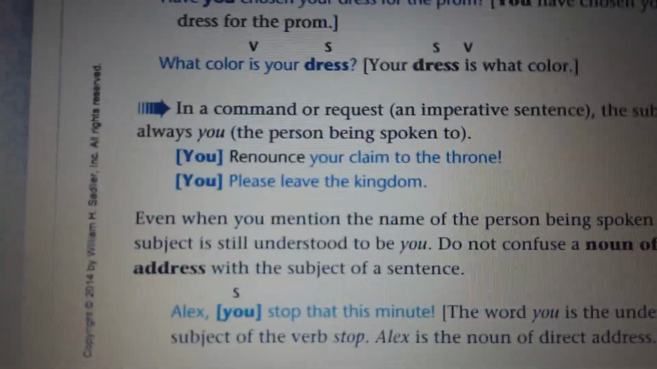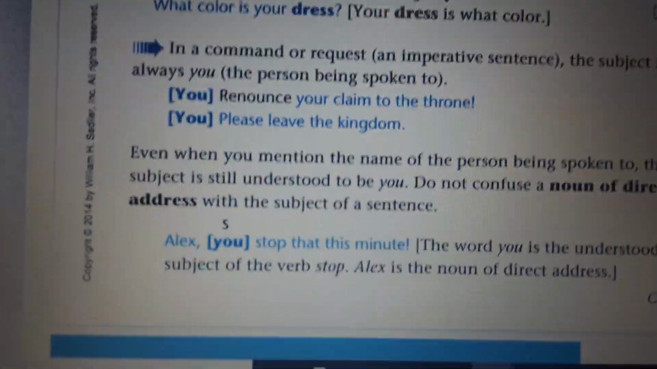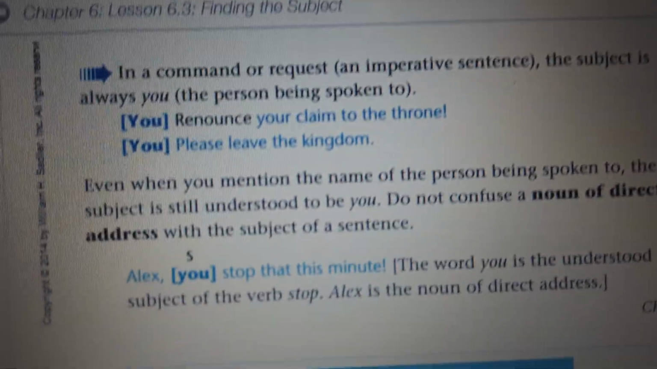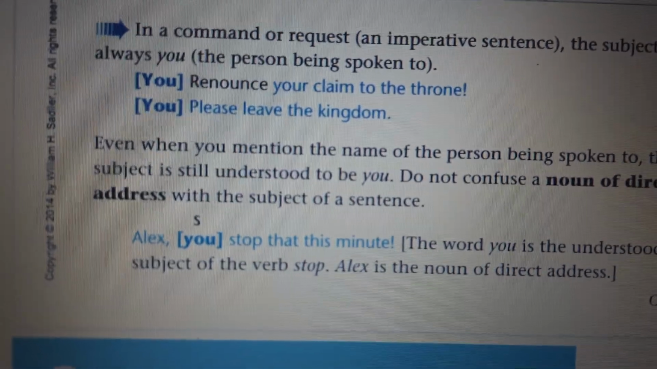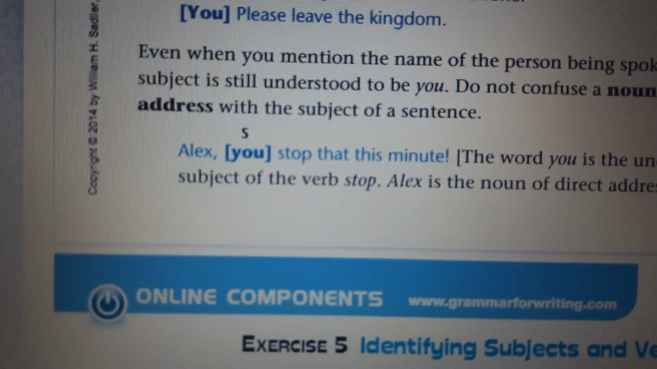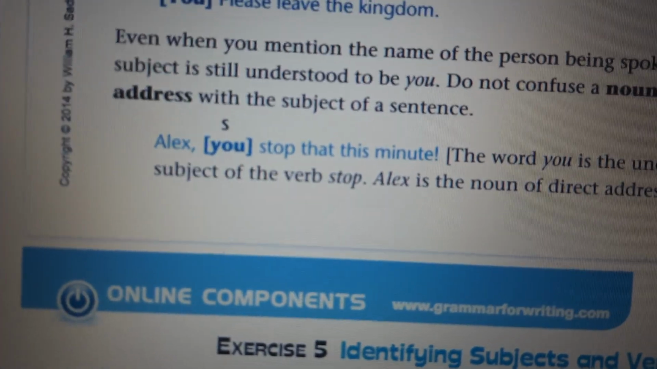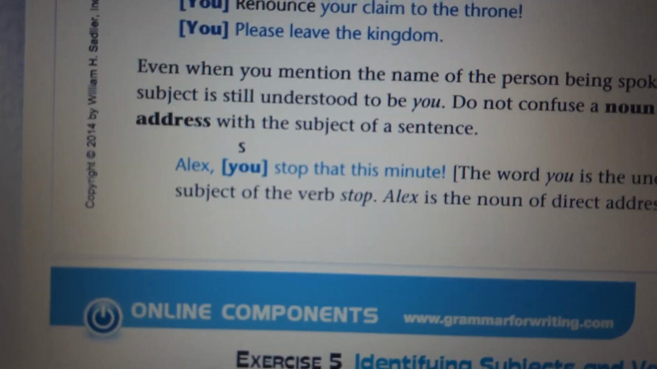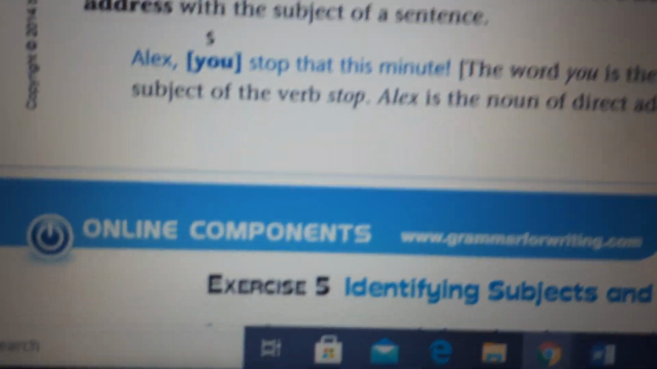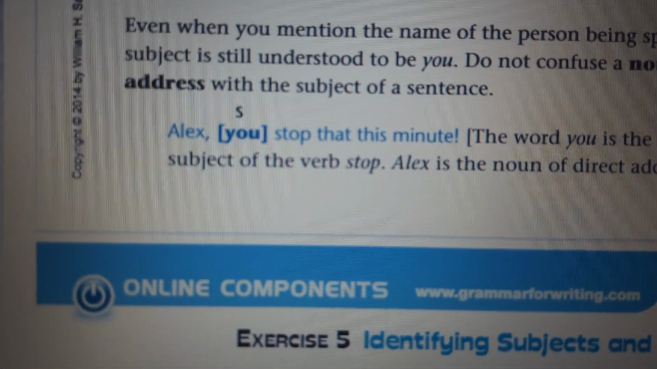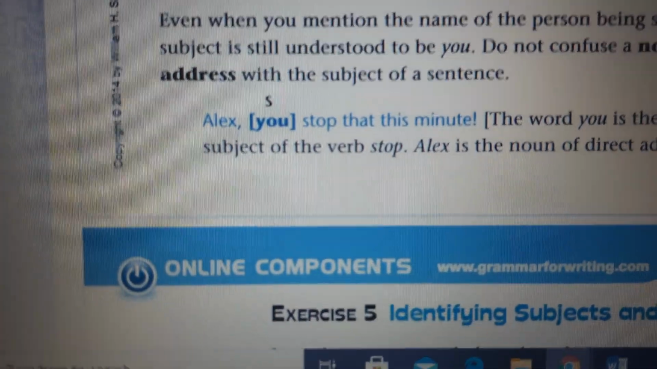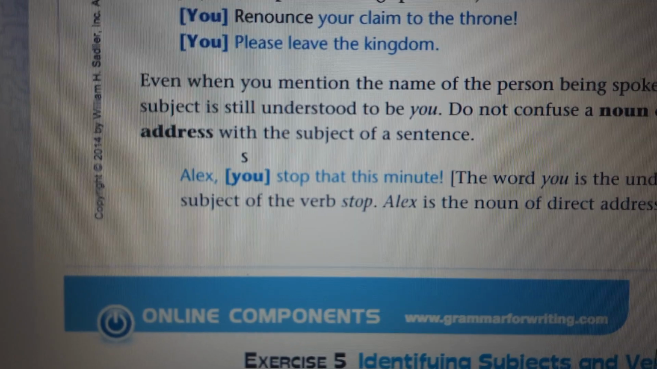Here we have something a bit different, so you have to pay attention so you cannot mix up or make a mistake. Alex, you stop that this minute. Alex is not the subject. You stop that this minute. Here the word you is the understood subject of the verb stop. You stop this minute. The name Alex here is not a subject. You have to pay attention at this point because this is so important.